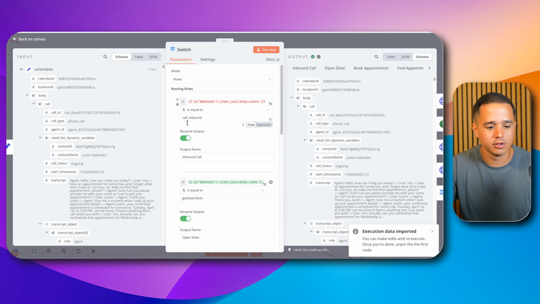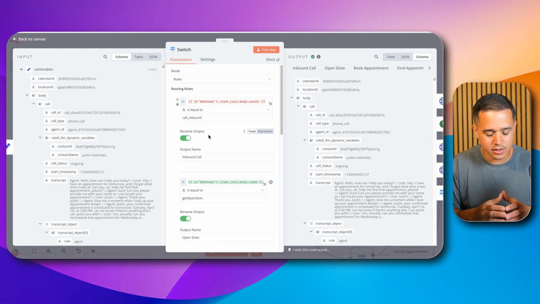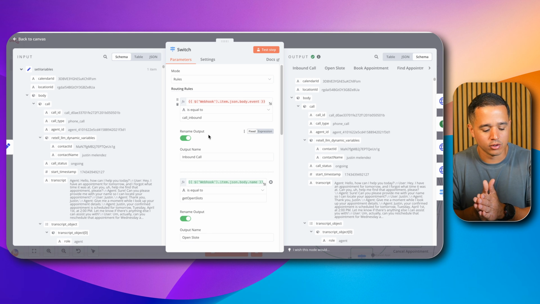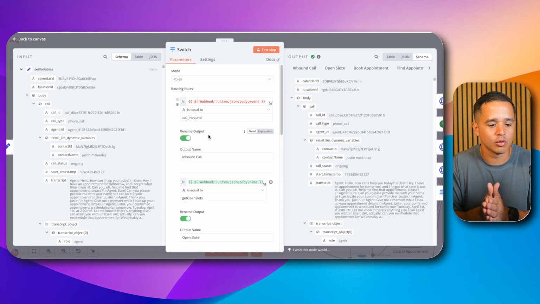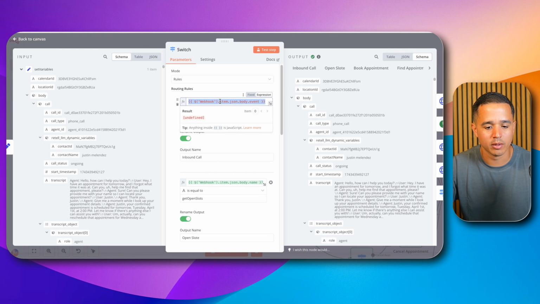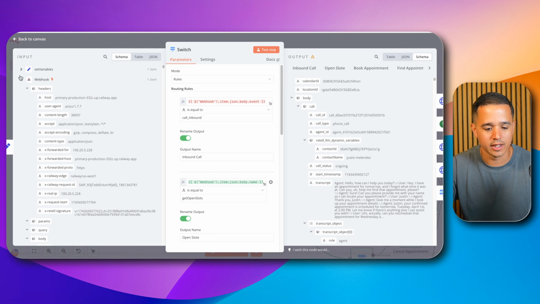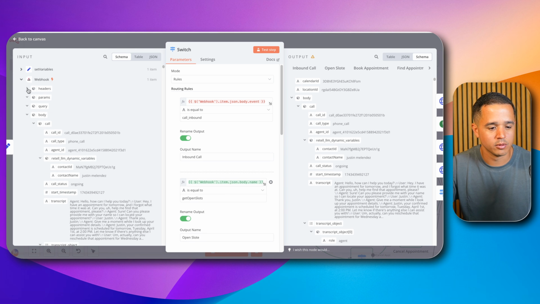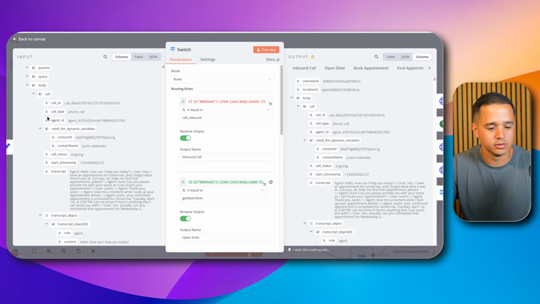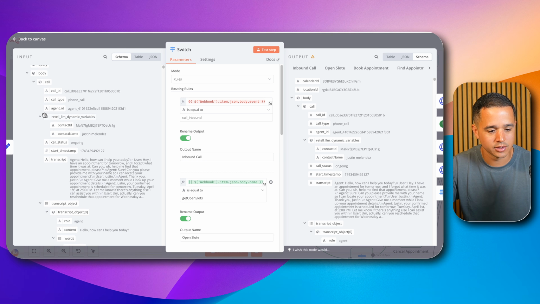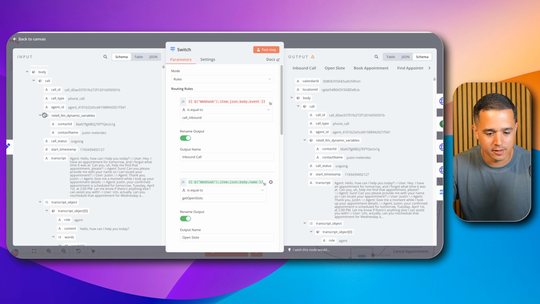If you come in here, you notice that we're essentially routing the workflow to different sections of the workflow depending on what the event is. So if you look here, we're looking at the webhook. There's a field called event. If you look at the webhook here and you scroll all the way down, let's see if I can find the event, JSON body name.